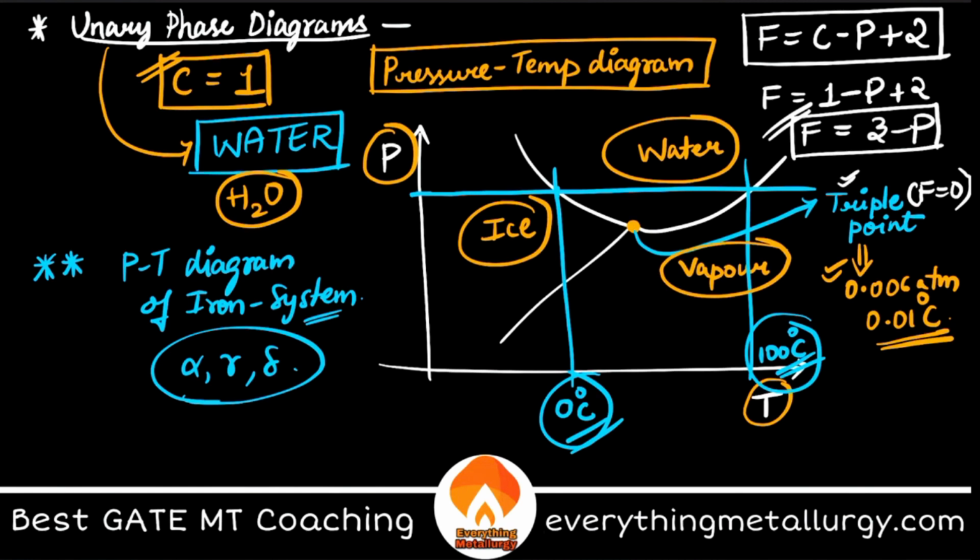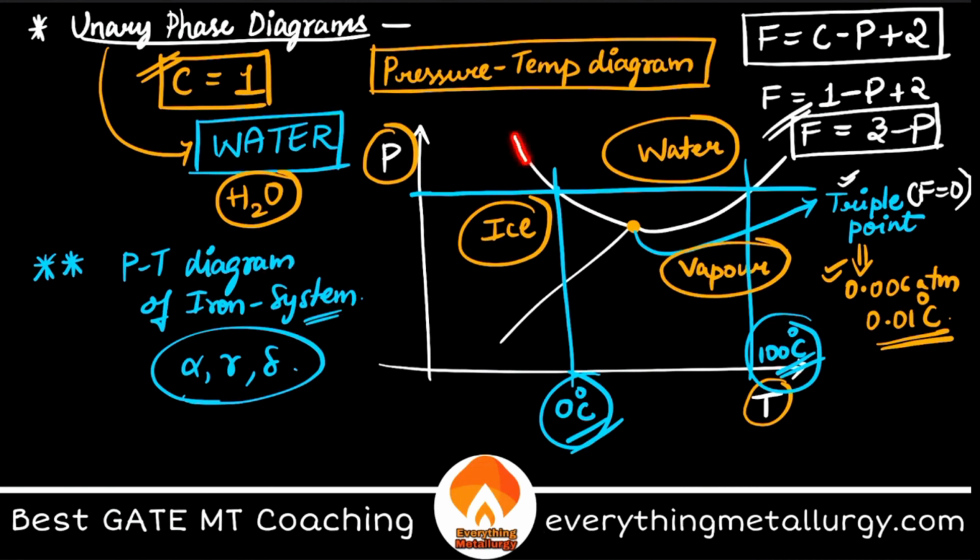If F is equal to 0, even if you change pressure or temperature by a little bit, you don't get the triple point anymore. The triple point is not there. If you are shifting, the triple point is now converted completely into liquid, right?